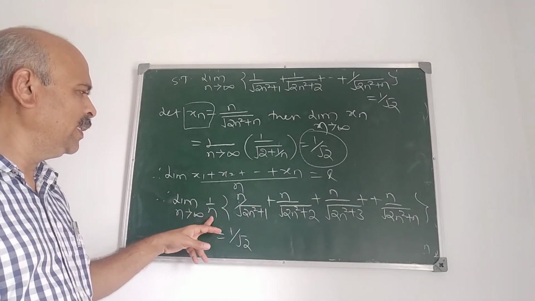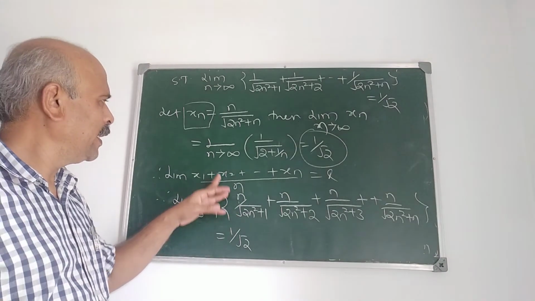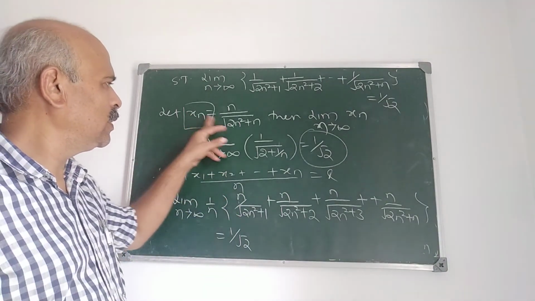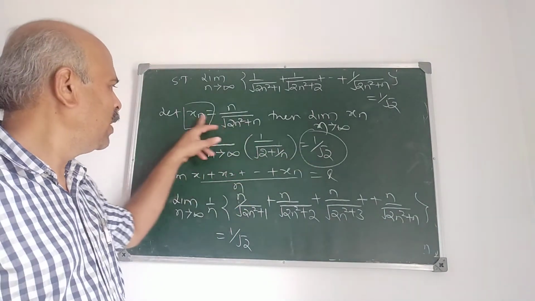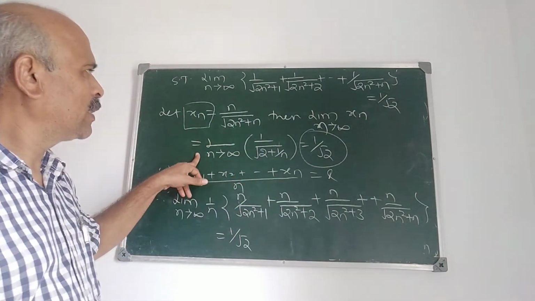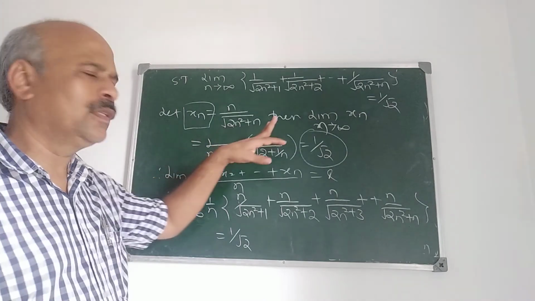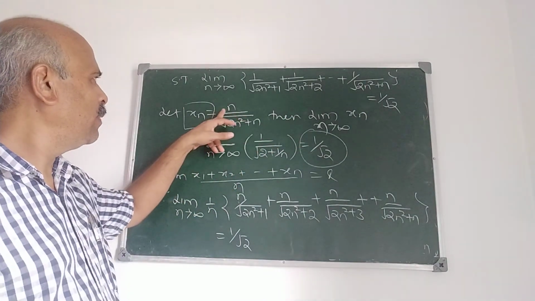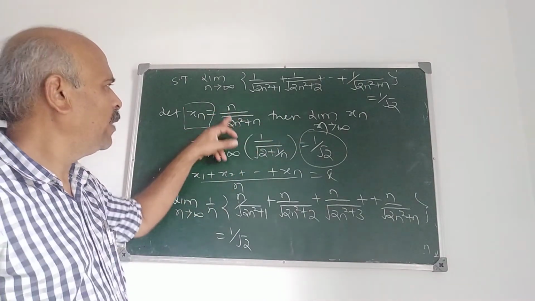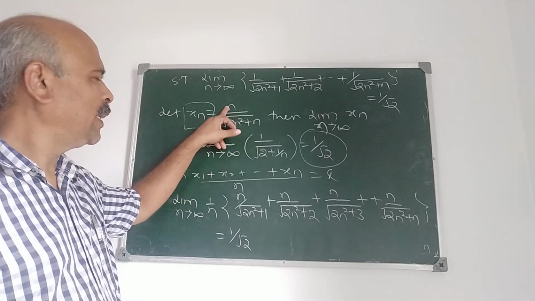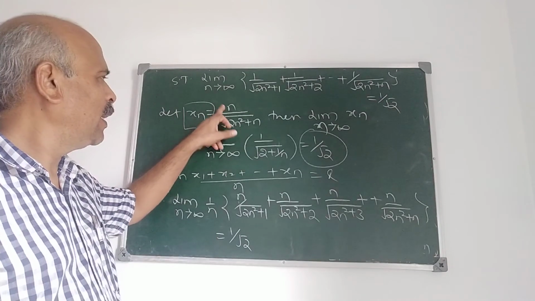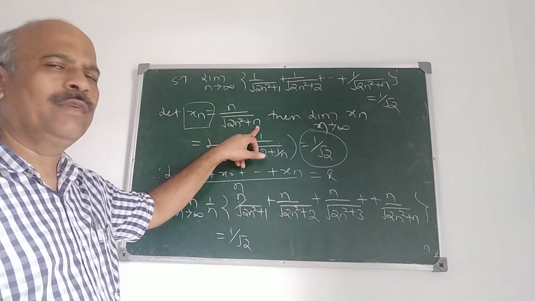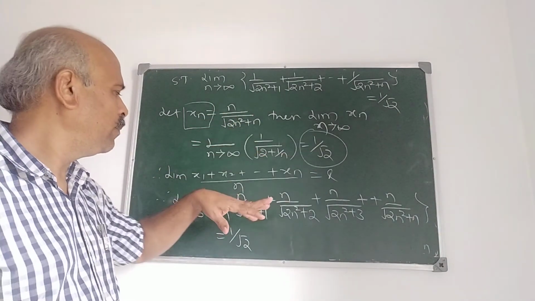Now we take limit xn is L. Therefore limit 1 upon n, x1 plus x2 plus etc. plus xn is also L. What is x1? n by root 2n square plus 1. x2 is n by root 2n square plus 2. x3 is n by root 2n square plus 3, and so on.